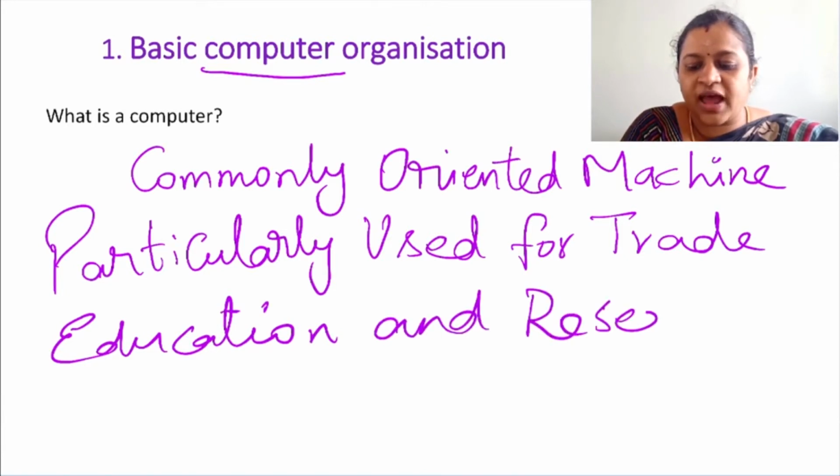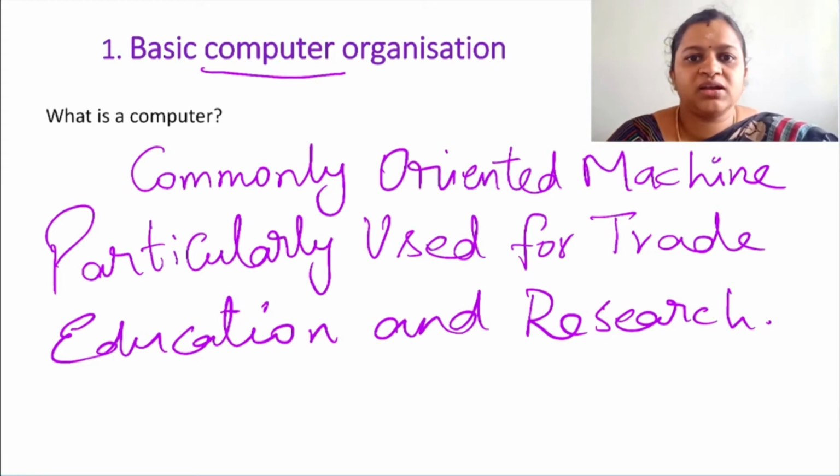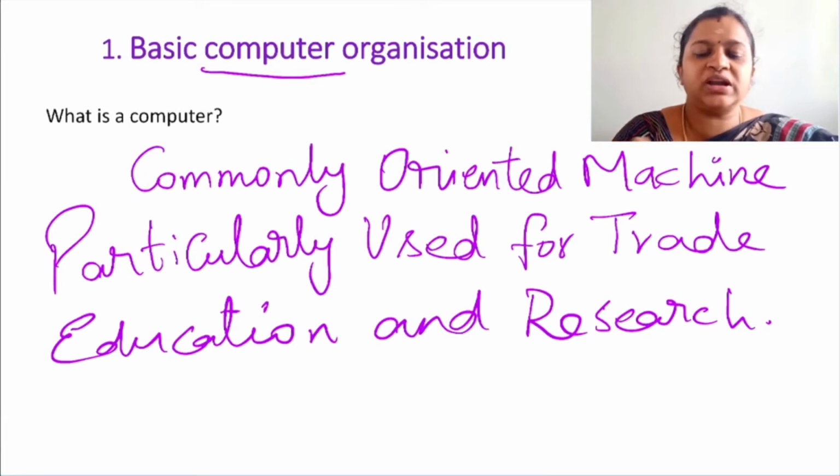So this is how we can abbreviate computer. So if you are asked to write about computer in one line, simply you can write it this way: commonly oriented machine particularly used for trade, education and research.